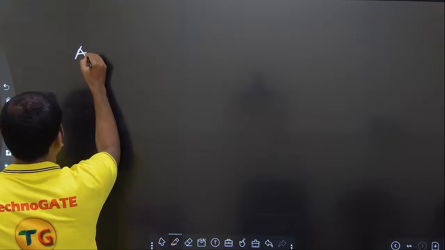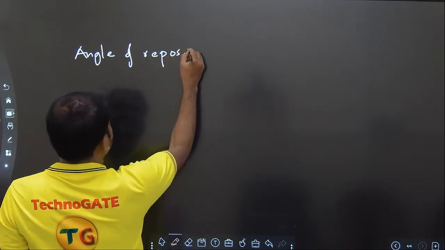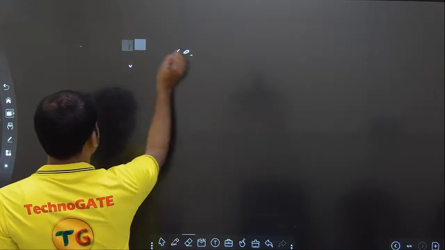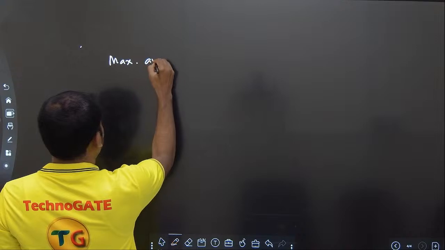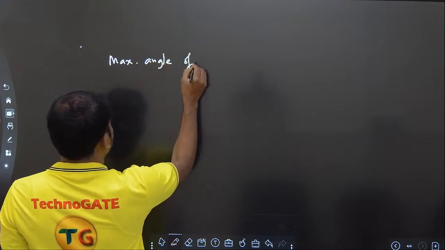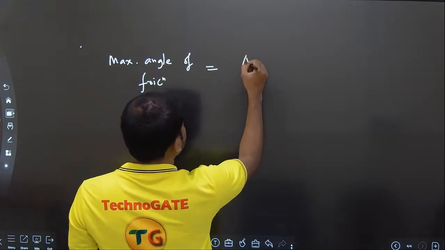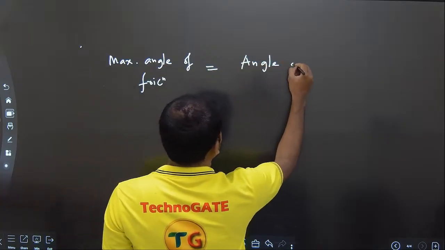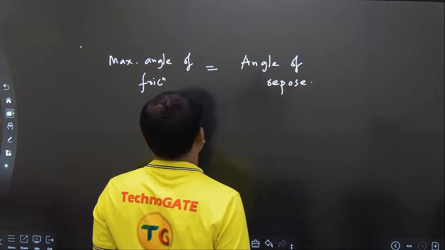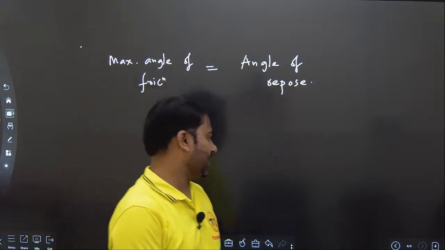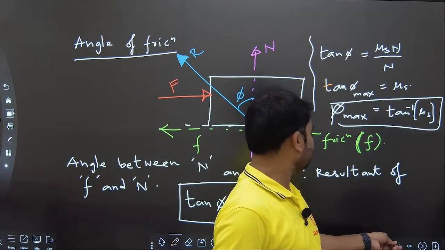Or write down like this: maximum angle of friction is equal to angle of repose. So you need not remember this one, but just understand these formulas so you can do the derivation whichever way it is actually required.